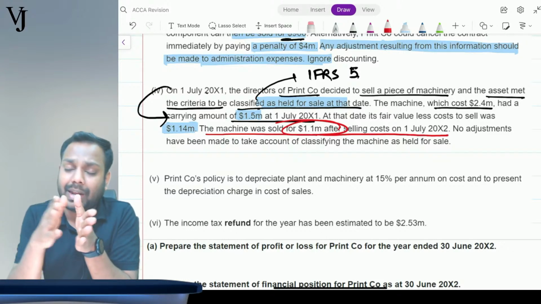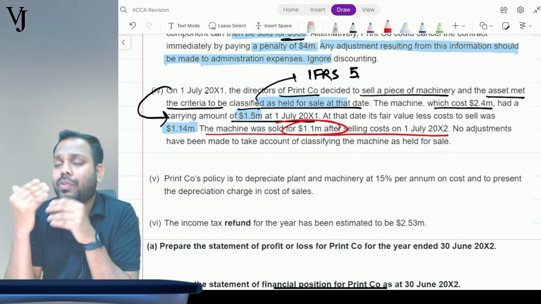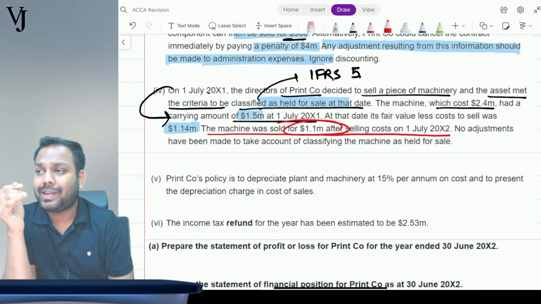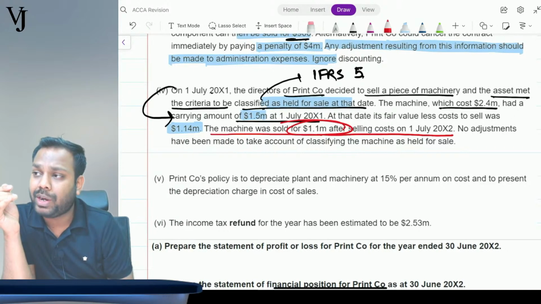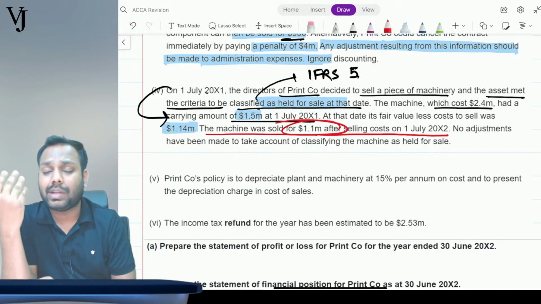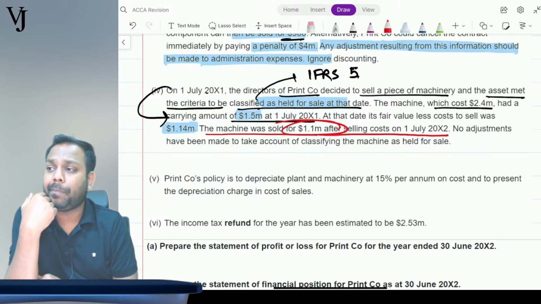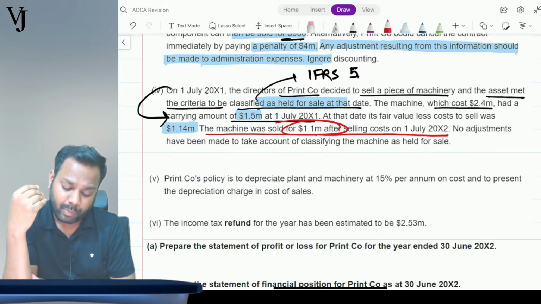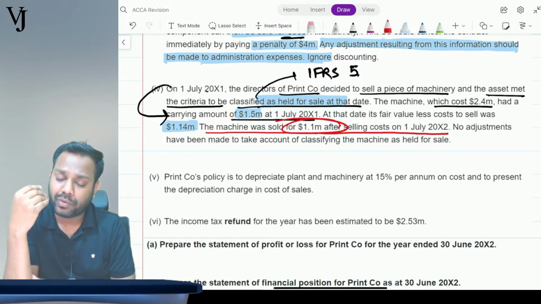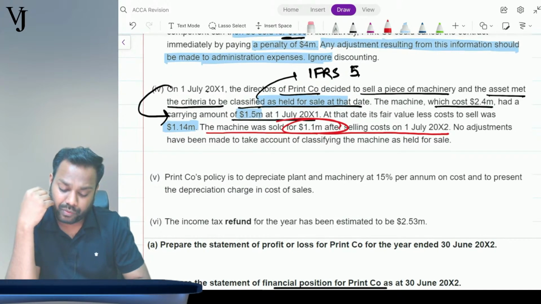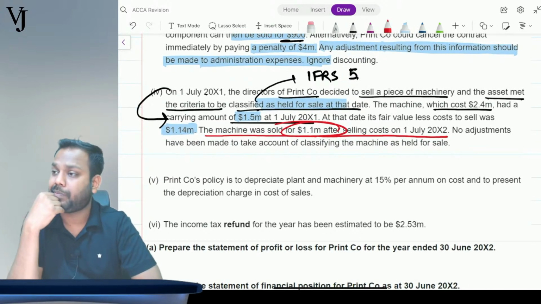It will take some 10-15 days. So on the date of signing of the financial statements, I will have this data that the asset has been sold for 1.1 million. So on 30th June, when I am calculating the impairment loss, will I consider 1.14 million as the fair value less cost of sale or 1.1 million? Tell me.